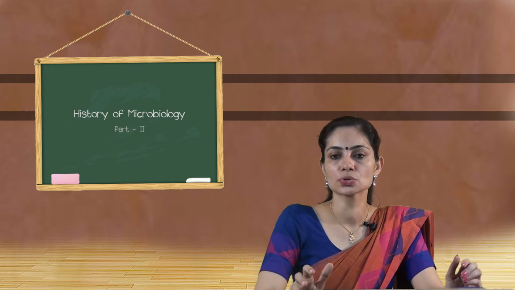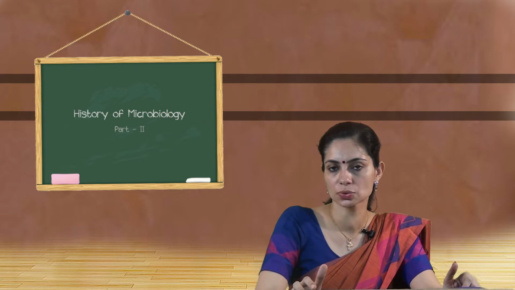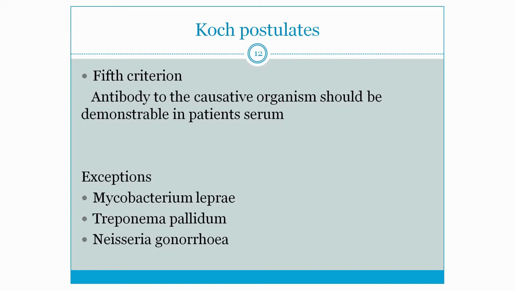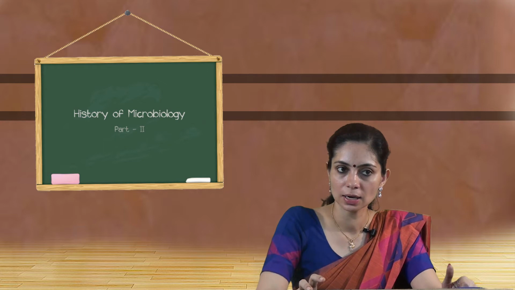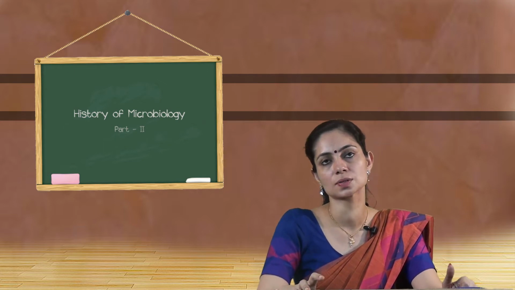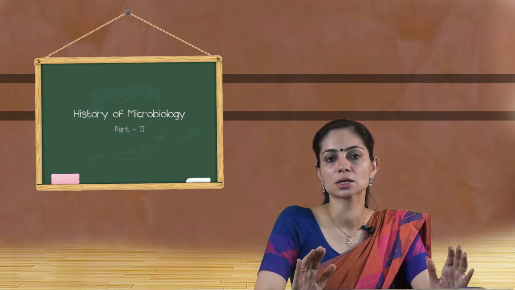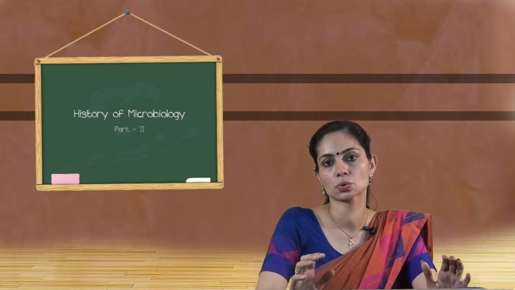Though most of the organisms agree with Koch's postulates, there are a few organisms which cannot satisfy the postulates but are still considered as the causative agent of the infection. For example, Mycobacterium leprae and Treponema pallidum. These two organisms cannot be cultivated in vitro. We cannot cultivate them in artificial medium. And again, we have an exception, Neisseria gonorrhoeae or gonococci, which has no experimental animal model. That means we cannot inject this organism into an experimental animal and demonstrate the similar symptom which was shown by the patient.